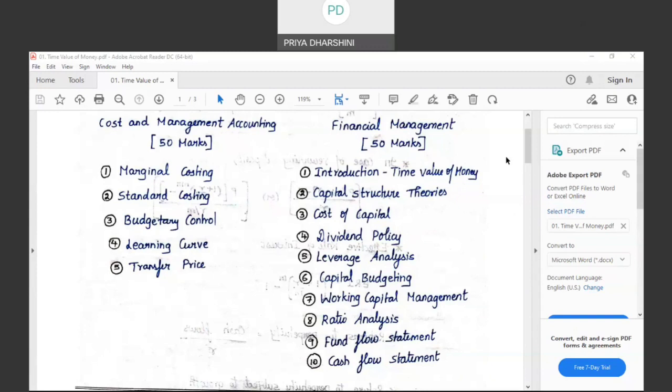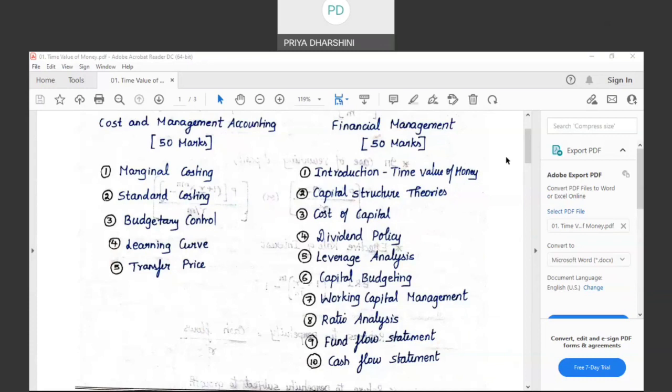If I get 10,000 rupees today, I can invest it immediately and make some returns. If I'm going to get the same amount of money at a later time, I will not accept, because there is a concept of time value of money. With passage of time, the value of money will go down. What does it mean? 10,000 rupees today, 1 month later will be worth 11,000 rupees. Suppose 1,000 is interest per month. So 10,000 rupees today will be 11,000 next month.